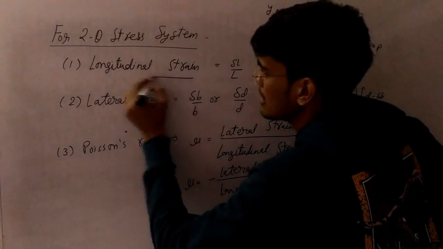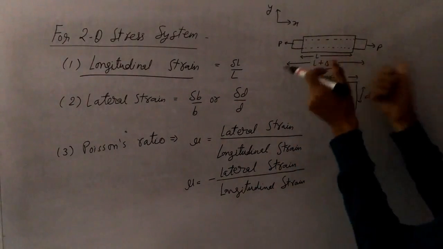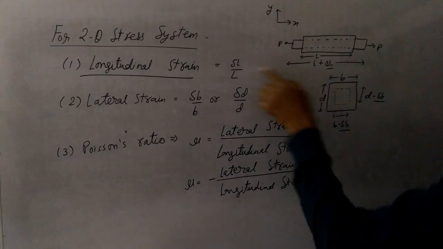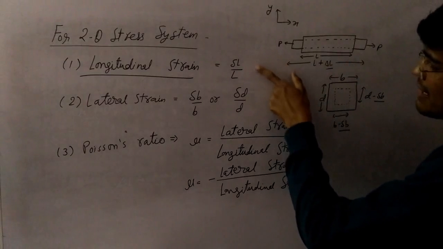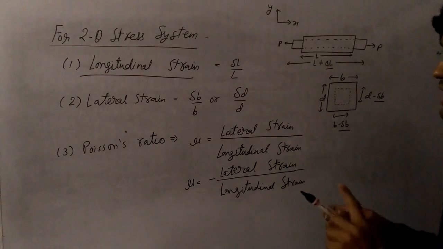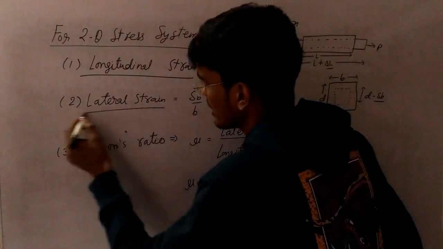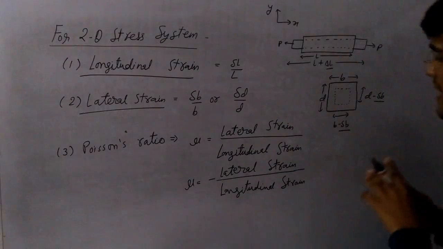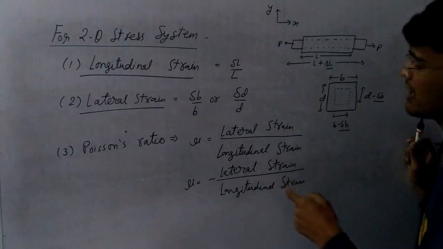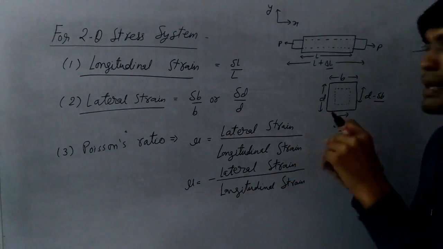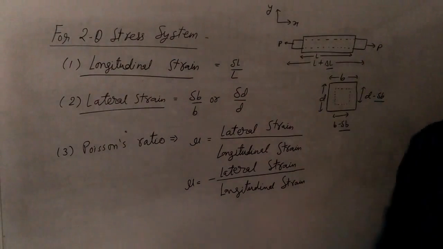So longitudinal strain means the strain in the direction of length, the change in length delta L divided by the original length. The second one is lateral strain. Lateral strains are the strains produced in the perpendicular direction of the longitudinal.